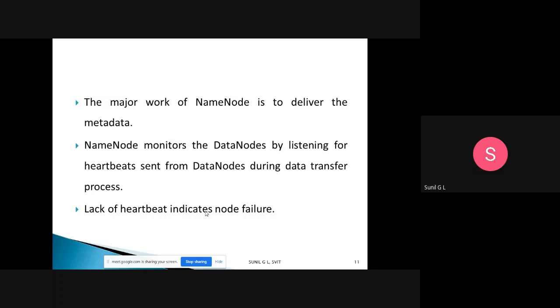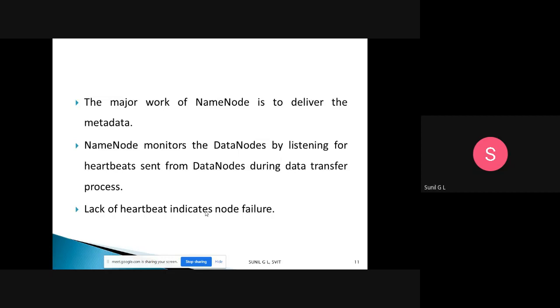For data transfer, if there is no heartbeat, no signal, no acknowledgement, it indicates a node failure. The lack of heartbeat indicates node failure. So this is the write to HDFS and read from HDFS operation.